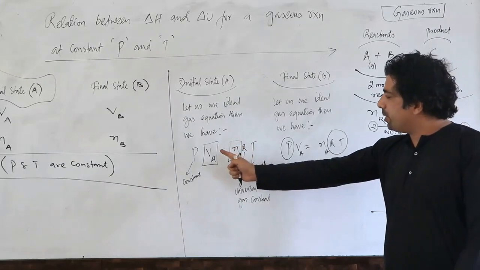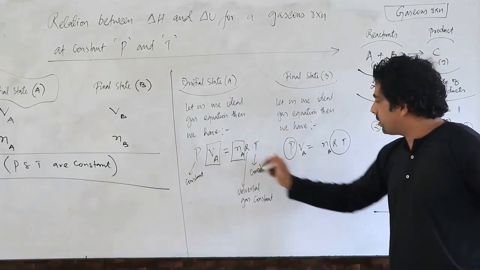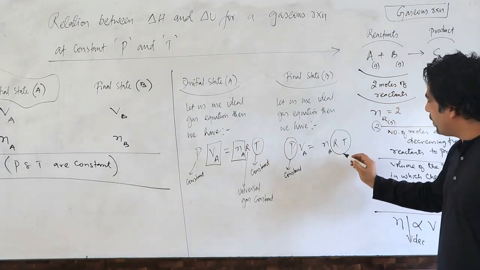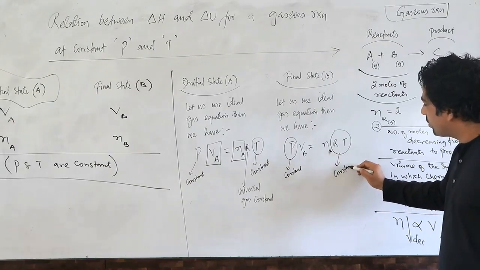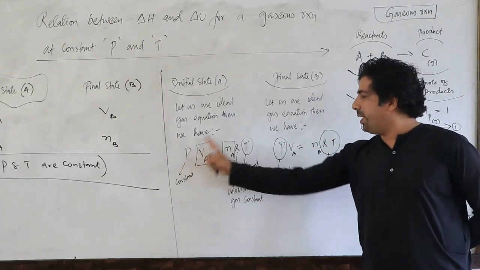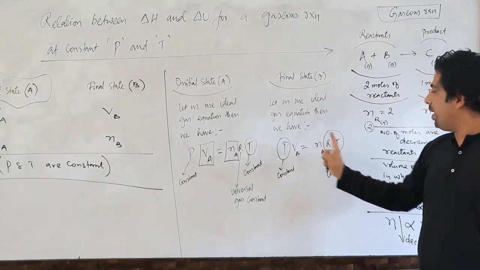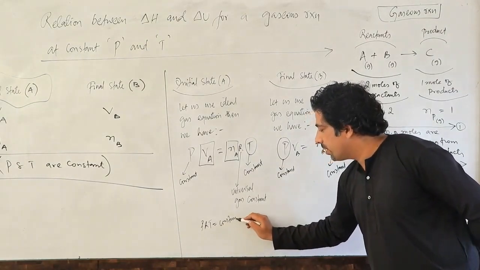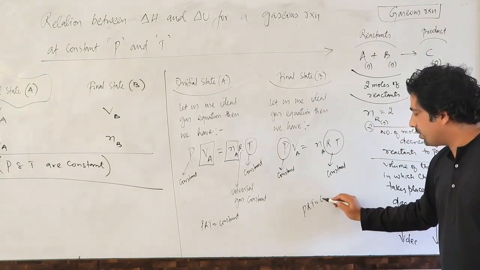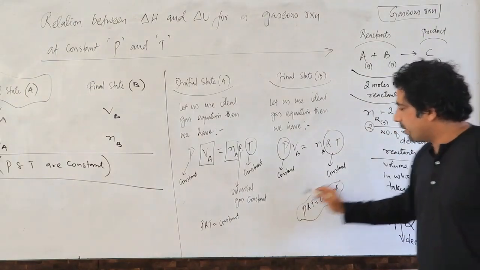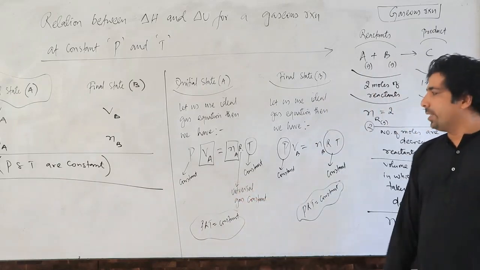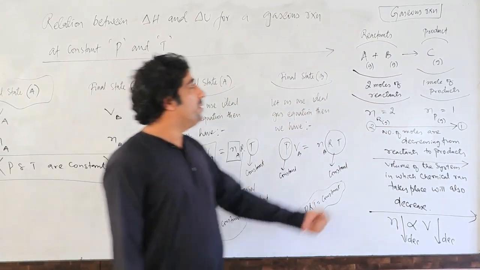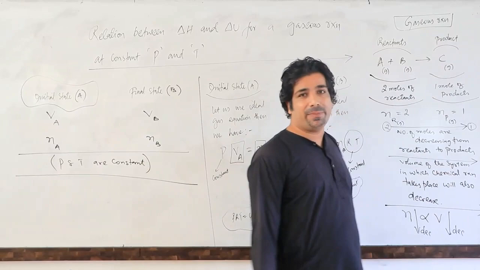Now you look here at the initial state. Pressure and pressure both are constant. Temperature and temperature, these both are constant. So here three factors are constant. P, R, T are constant, and here also P, R, T are constant. So these three factors are constant. Correct? So now this is the initial state and this is the final state of the system. Which system? The system in which gaseous reaction is taking place.